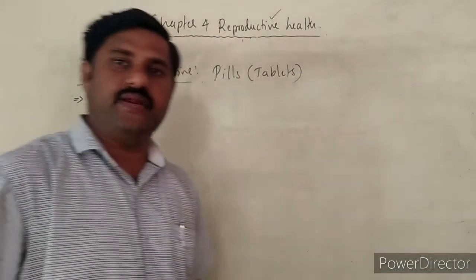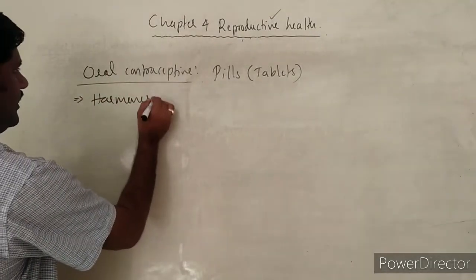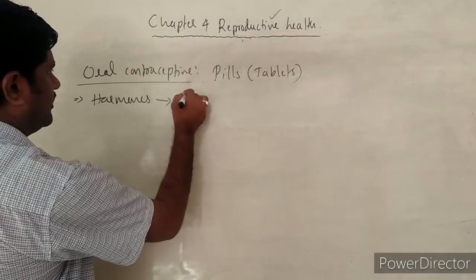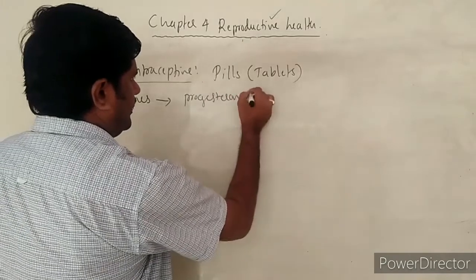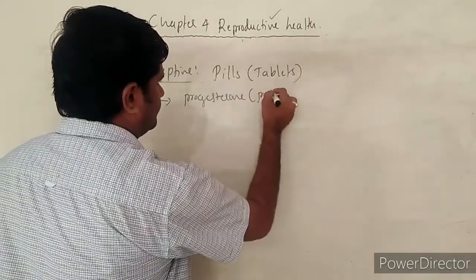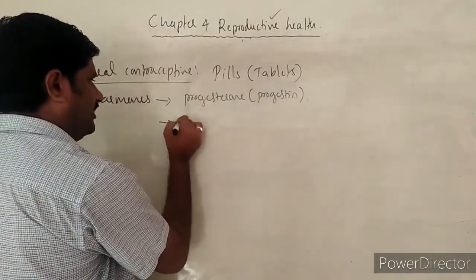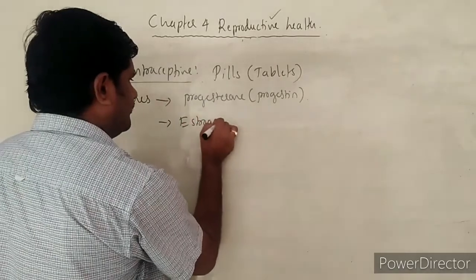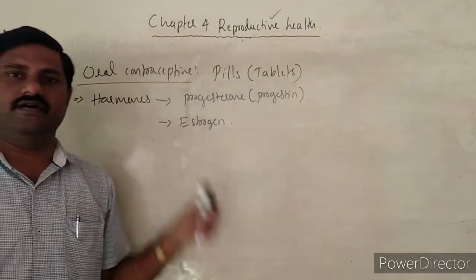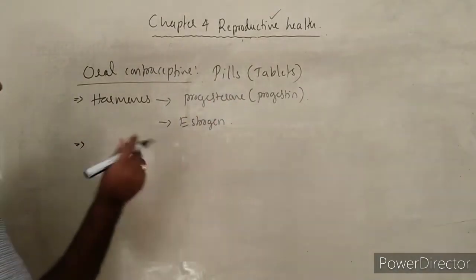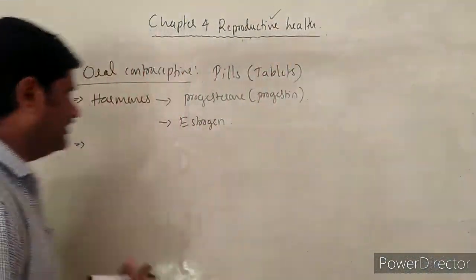And these pills are made up of hormones. Once again, remember, the hormones are the main content of these pills. Hormones like progesterone, which is also called progestin or progestogen, and even estrogen is also present. So these hormones are the main content of these pills. How do they work and how are they consumed by females, especially? So how are they taken?